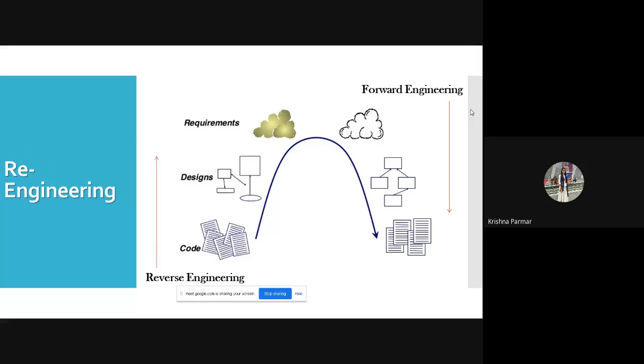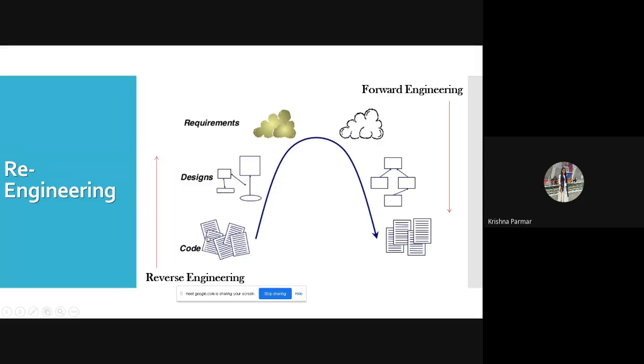Yes, so all of your answers are correct. Fine. So that is the one major difference. You can just start from scratch in software engineering, but in forward engineering, first you need to do the reverse engineering and then go ahead with the forward.